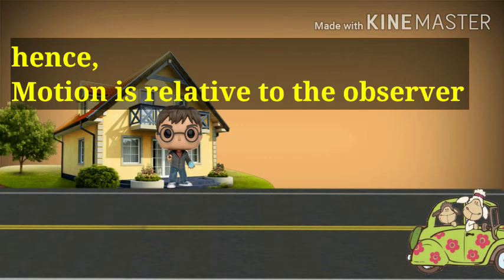Hence, motion is relative to the observer, which means it all depends on the observer's position. We can describe the motion based on this relativeness by comparing with the observer's position.